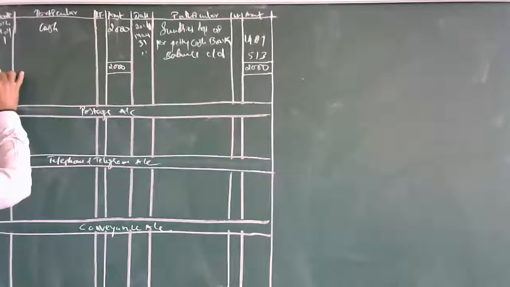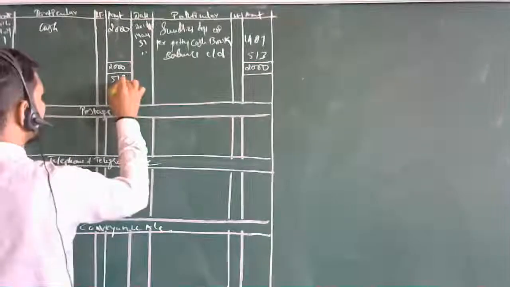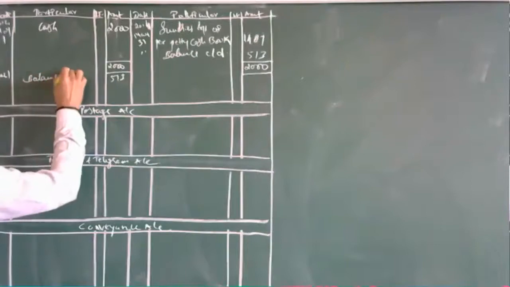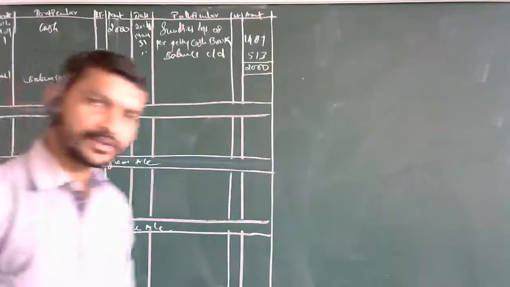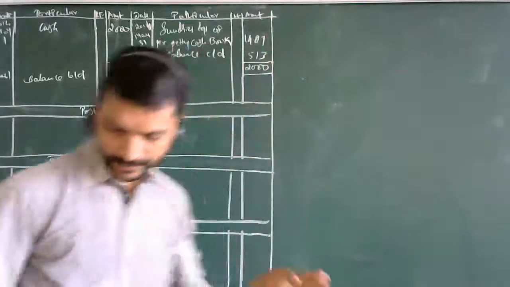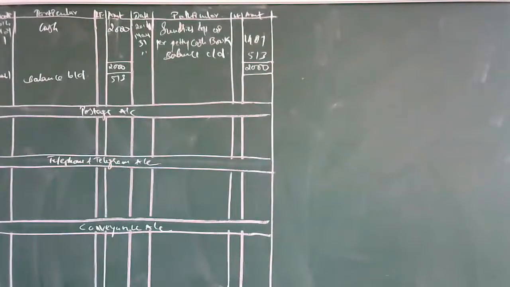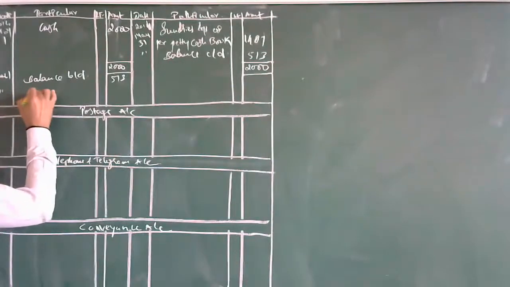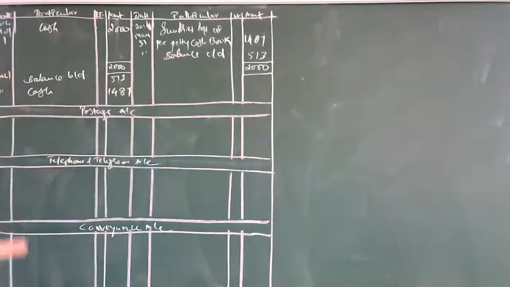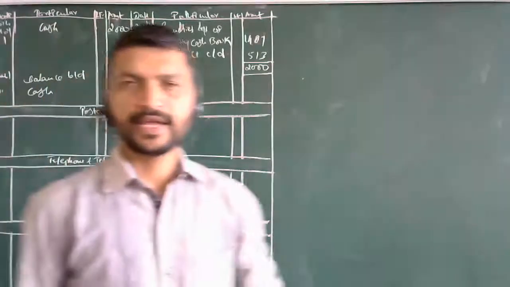Sir, what will be next month? Next month will be June. June 1, 513, so it will be balance brought down. Then what new balance will you get in the next month? The new balance will be as usual 1487. So what we make over here is the same date, cash 1487. That's it. This was the petty cash expenses.